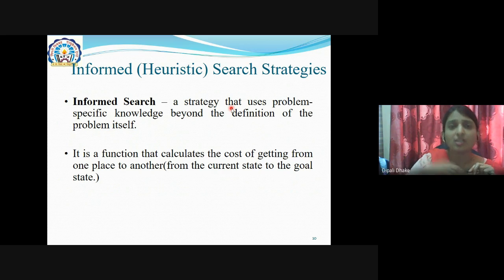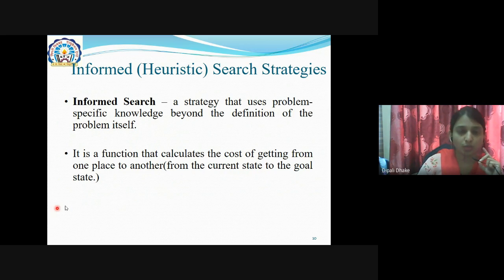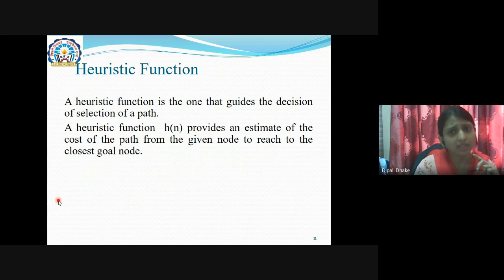Okay, that means survey is important. Other information is also important for the implementation. Okay. Now the function, it is a function that calculates the cost of getting from one place to another, from the current state to the goal state. That is nothing but what? The heuristic function.